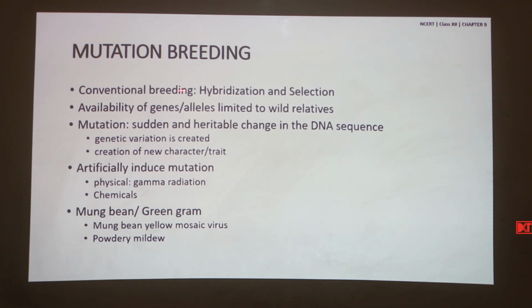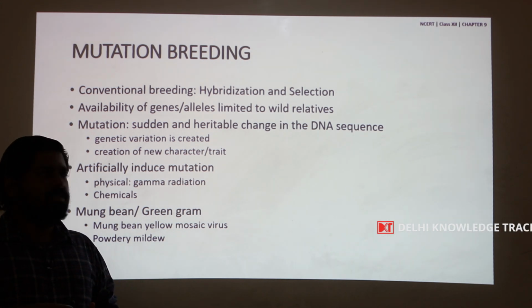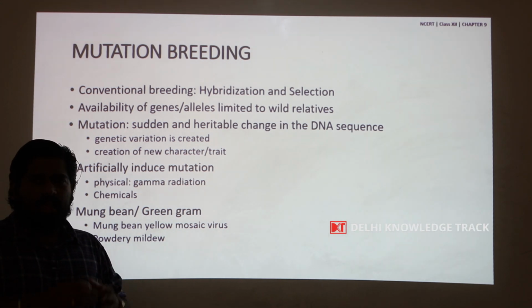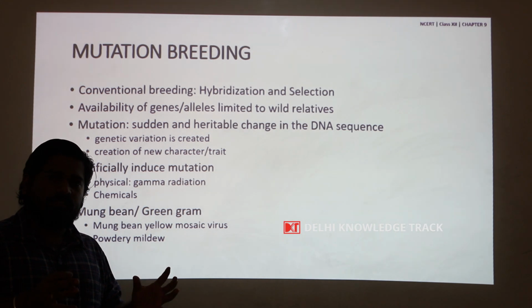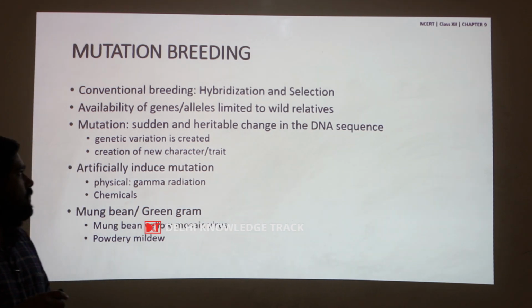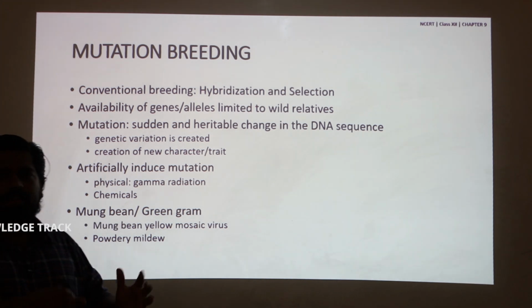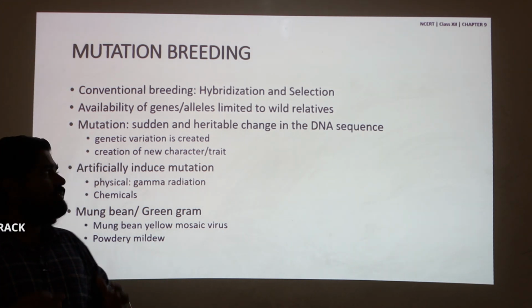So, in conventional breeding, hybridization and selection is the process, just as we discussed earlier. Lines with desirable traits are selected and hybridized to produce progenies which are selected. So, in short, it is hybridization and selection, and the availability of genes and alleles for this process is limited to the wild relatives, that is, the germplasm just collected.